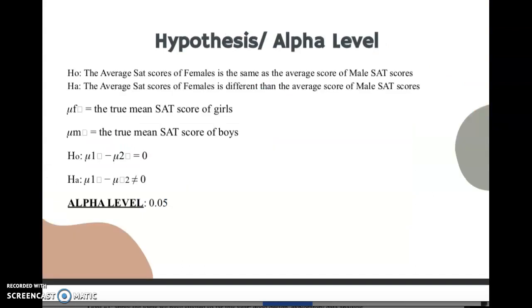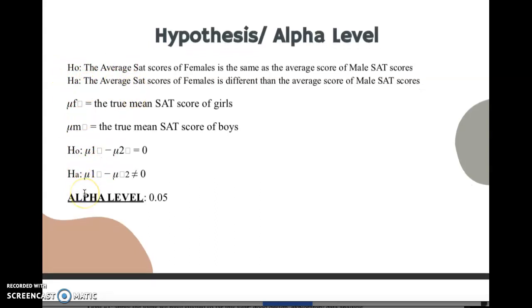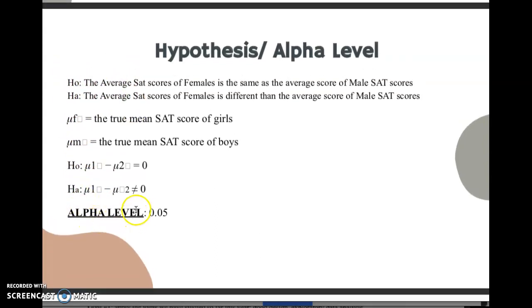Next is my hypothesis and alpha level. So H0, the average SAT scores of females, is the same as the average SAT score of the males. And the alternative hypothesis would be that there is a difference between the average SAT scores of females and the average SAT scores of males. So as you can see, here is my actual hypothesis. The first one represents the H0, and the second one, the alternative hypothesis. And then I ended up using 0.05 as my alpha level, and I explained a bit more as to why I chose it in my project planning.